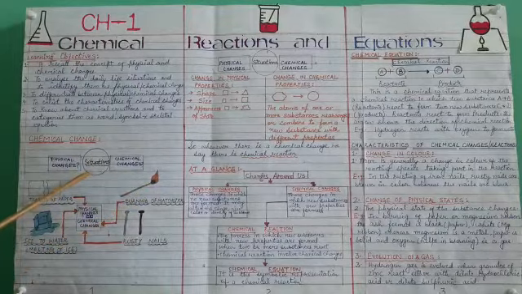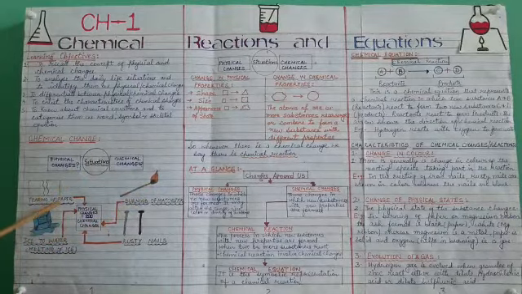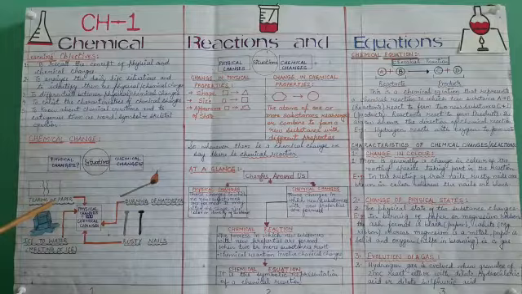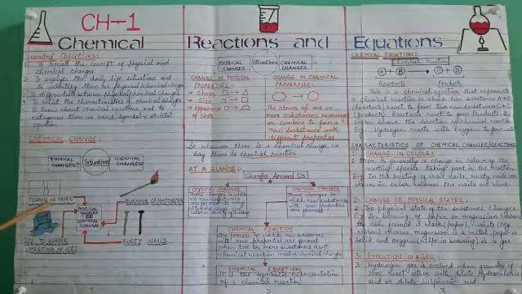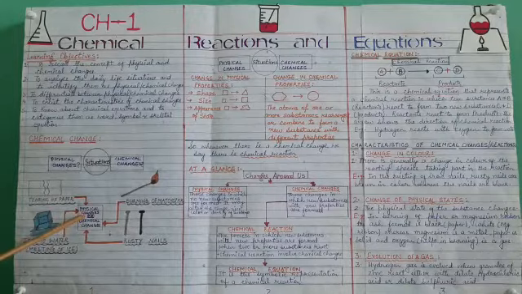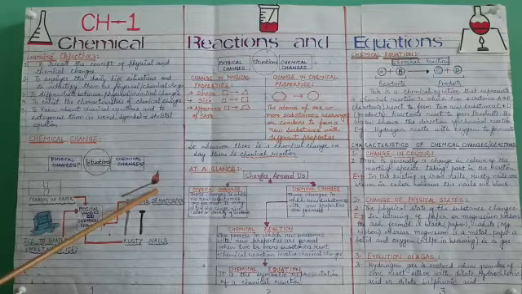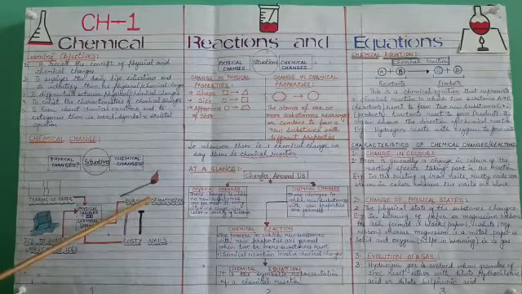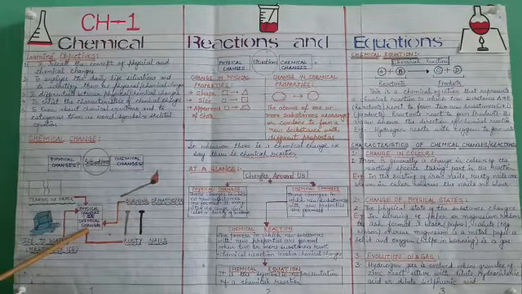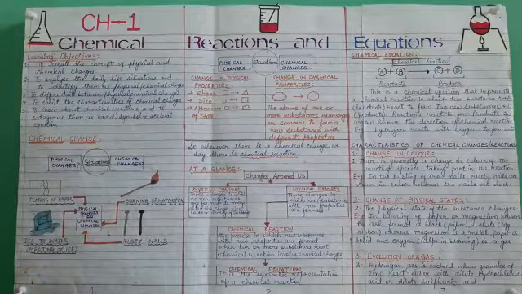Now you will see here, tearing of paper: because no new substance is formed and the properties of paper do not change, it is termed a physical change. And in the burning of a matchstick, a new substance, ash, is formed there. So it is termed a chemical change.